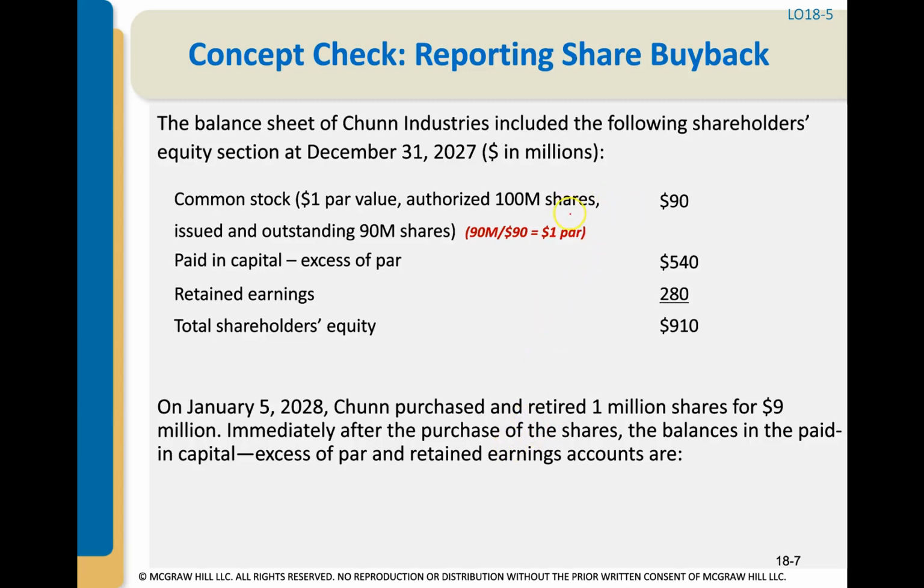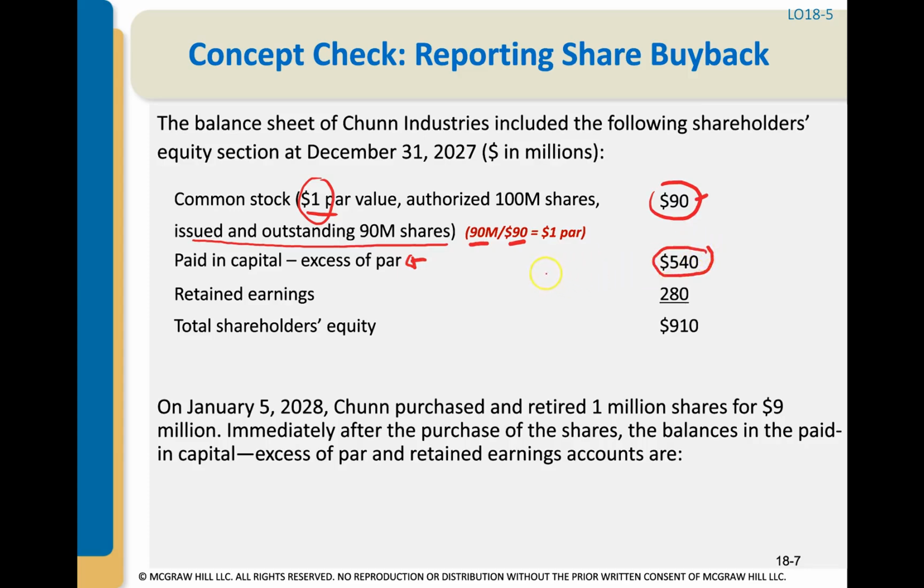First, we're told on 12/31/27, we have common stock, $1 par value, and we have issued and outstanding 90 million shares. So here's $90 million. So they took the 90 million shares divided by the $90 million that we were given to figure out the par value, even though that was also provided here. Okay, but we also need to know this paid in capital in excess of par account right here, this $540 million.